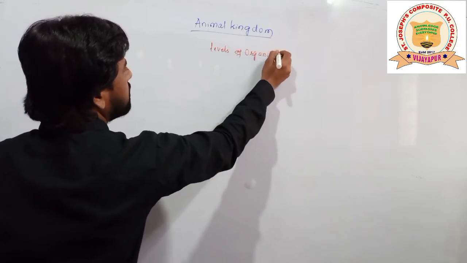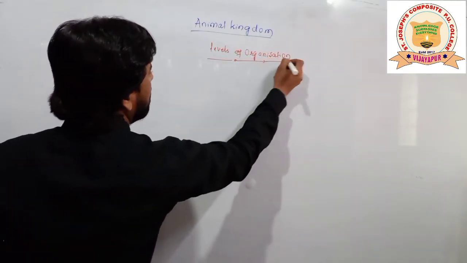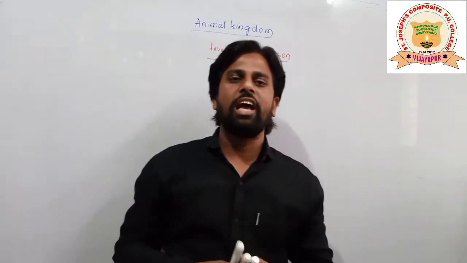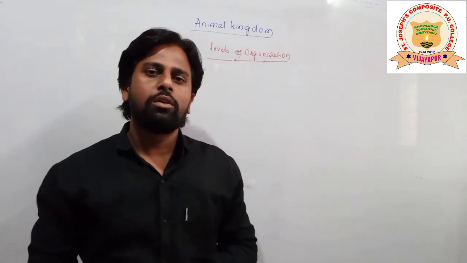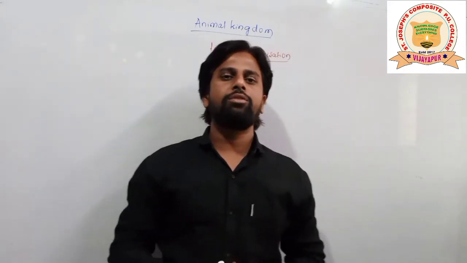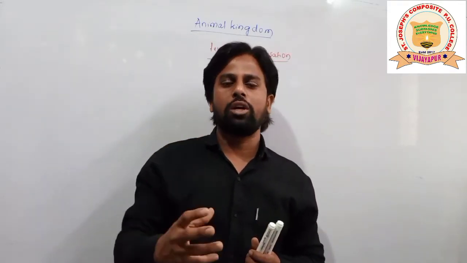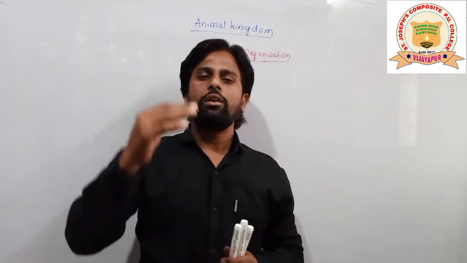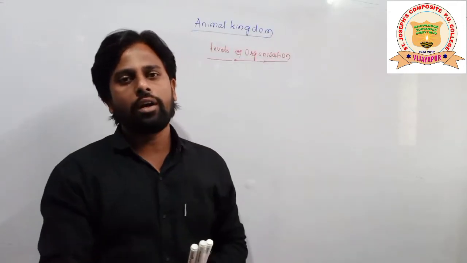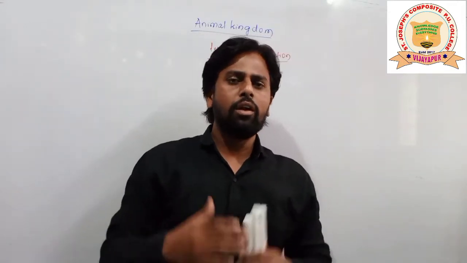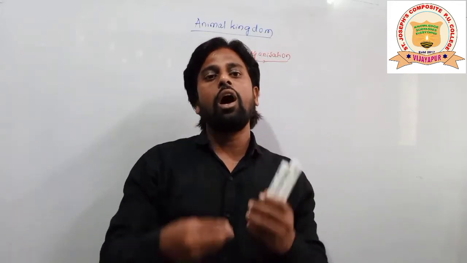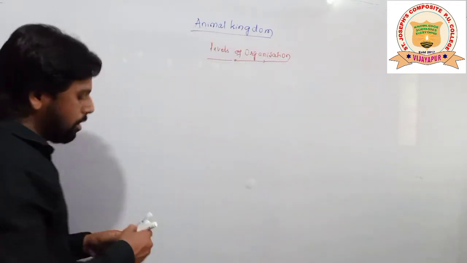Levels of organization. Students, every living organism is made up of cells. In some organisms, the body design, body structure is only up to the cell level. In some it is somewhat higher than cell, that is tissue level, in some organ level, and some are organ system level. In this way the organisms are divided on the basis of cellular organization also. We will discuss one by one.